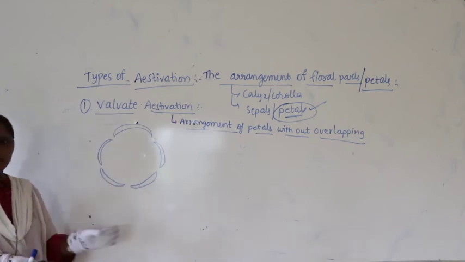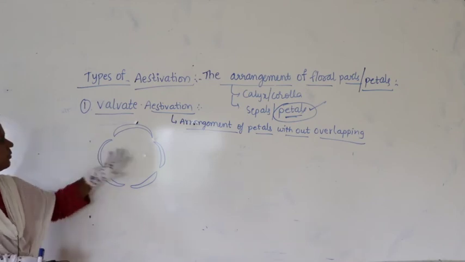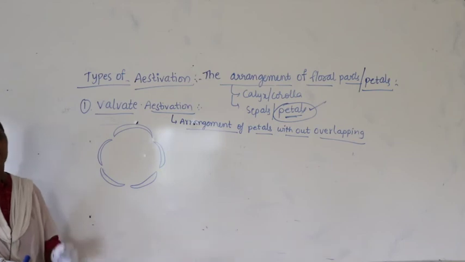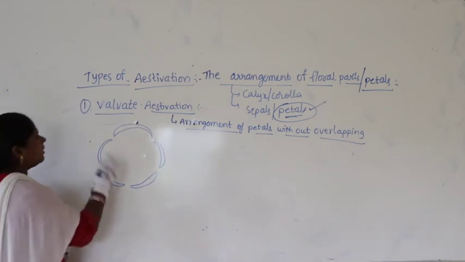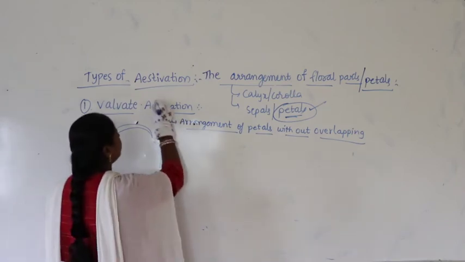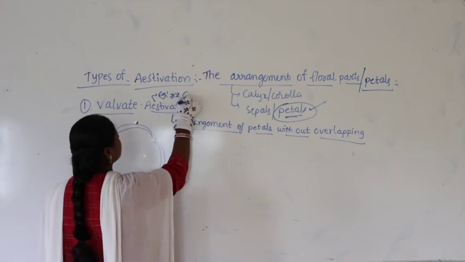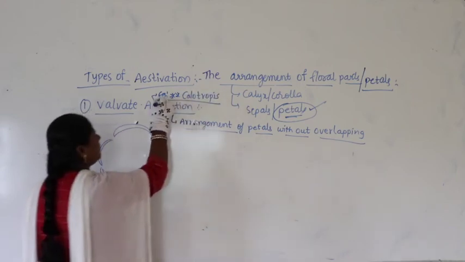They are not joined, they are not fused, all are free. Such a type of arrangement we call a valvate aestivation. For valvate aestivation, I am writing the example here: Calotropis.